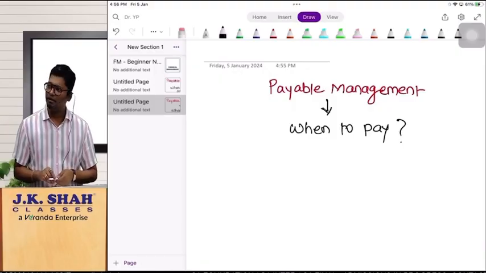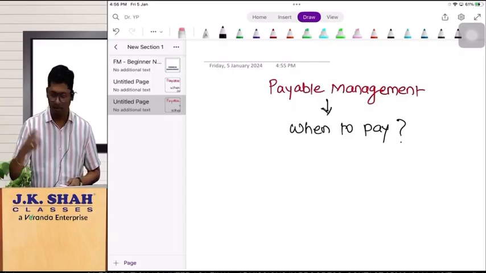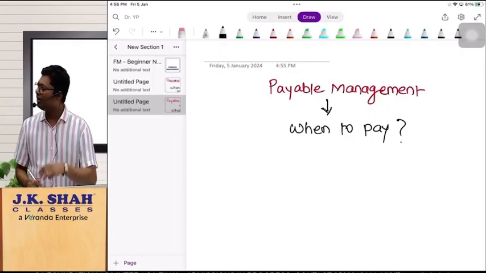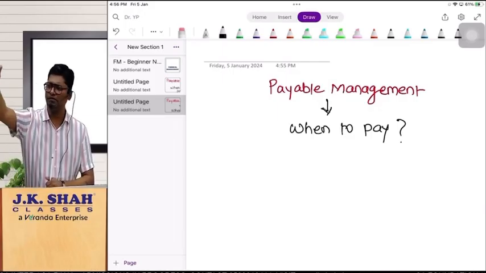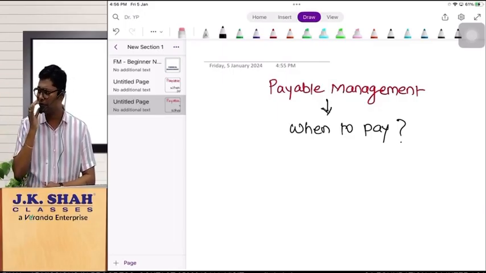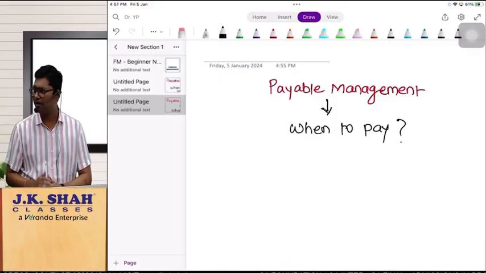Receivable management, we were talking about recovery of money. Now we are talking about payment of money. Whenever you are purchasing goods or material on credit basis, the fellow who is giving you credit is a creditor for you, right? Now when you purchase that thing, you are not giving a credit period, you are availing the credit period. You are the customer now.